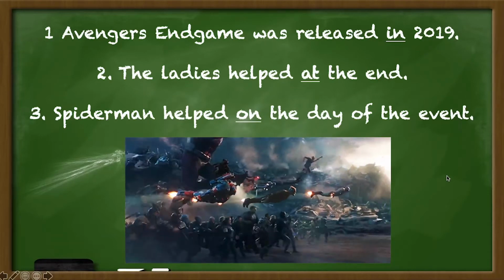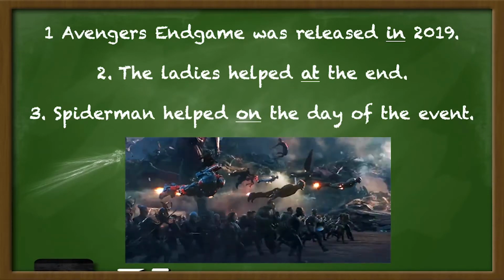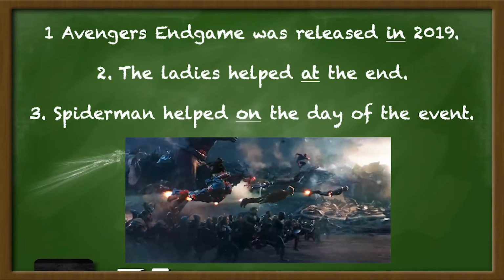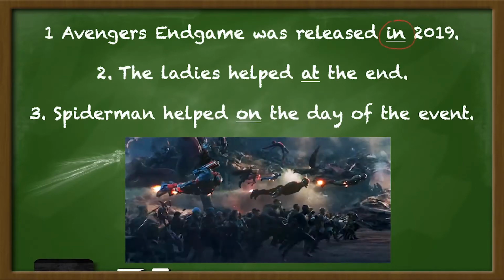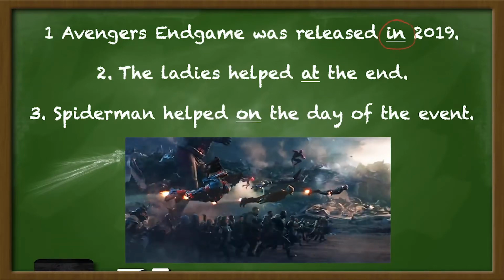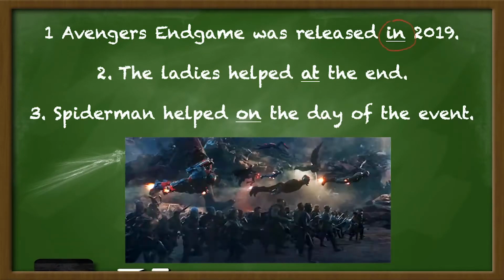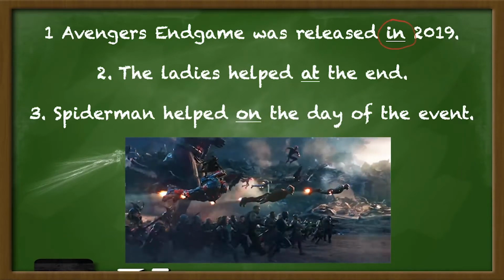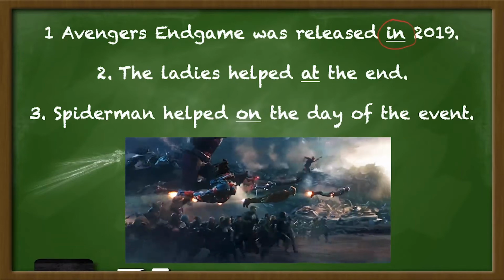Avengers Endgame was released in 2019. Which word tells us the relationship? It is the word in. This preposition is telling us some more about when the movie was released. Can you see that? Okay, in the second sentence, we already identified the noun, which is the ladies.